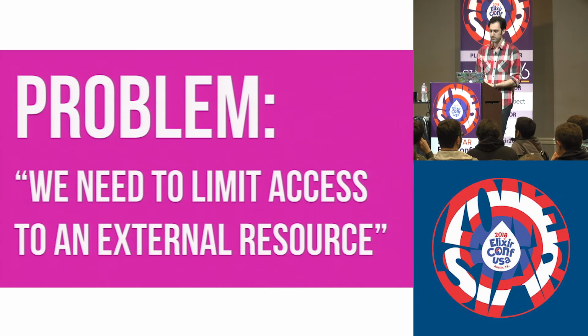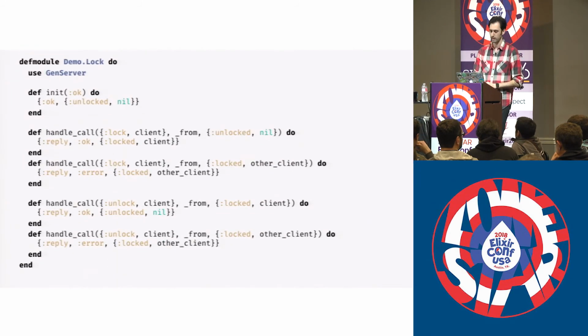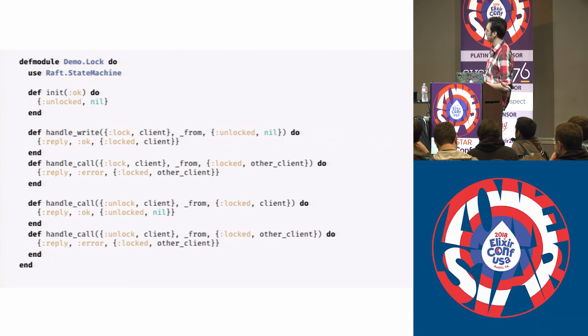Once you actually want to use this thing, there's a little bit of work, but not too much. You simply say Raft start peer. You can give it the module that you want to start, the name that you're going to give it. These do have to be unique across your cluster for reasons that we'll get into. And finally, you set the cluster configuration. So you send a message to S1 and say, hey, S1, S2, and S3 are all in your cluster. And after you've done that, well, now you can write to it.